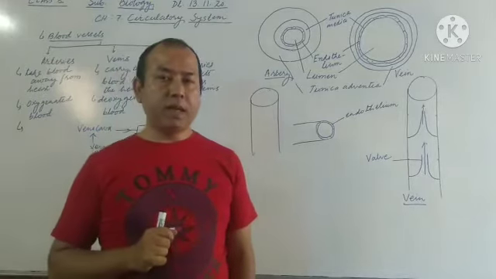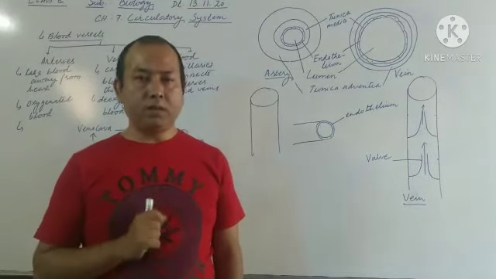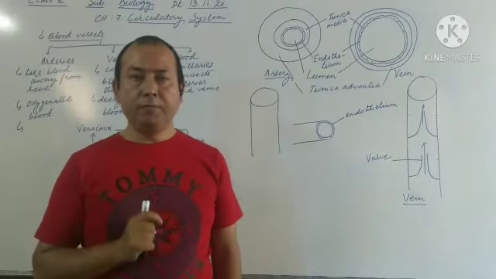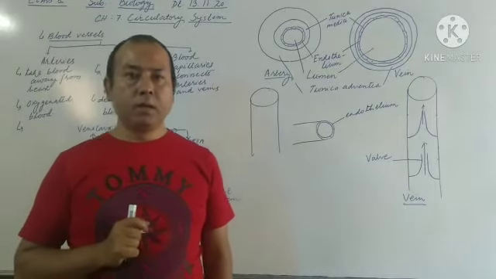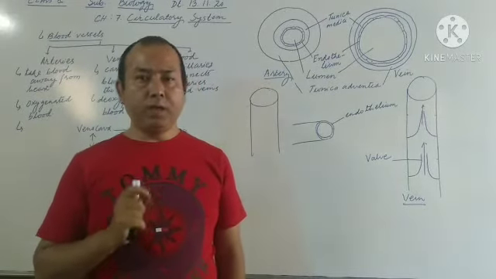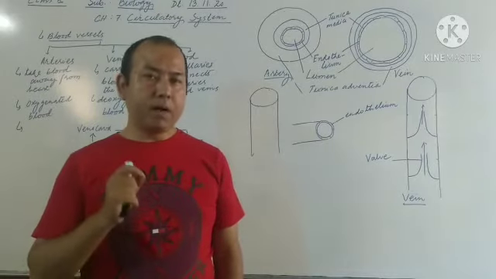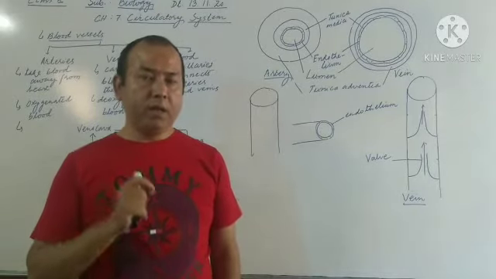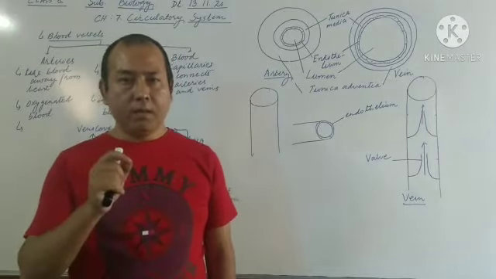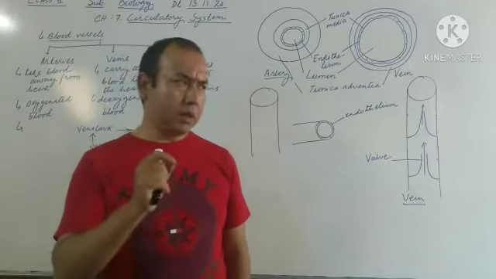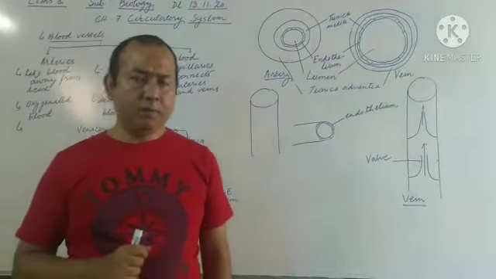Here we need to understand that there are mainly three different types of blood vessels, starting from artery, vein, and then blood capillaries. Now we'll try to differentiate between these three different types of blood vessels and try to understand what exactly the artery is, vein is, and blood capillaries are, and we'll discuss about their functions also. Now let us first start with the artery.